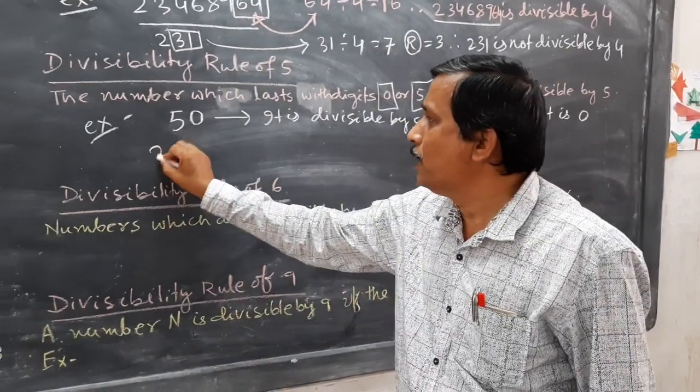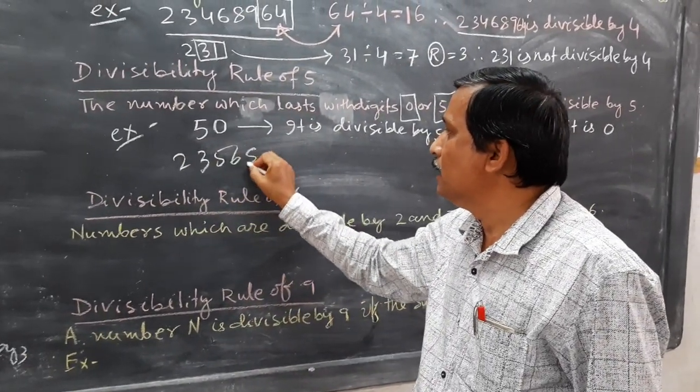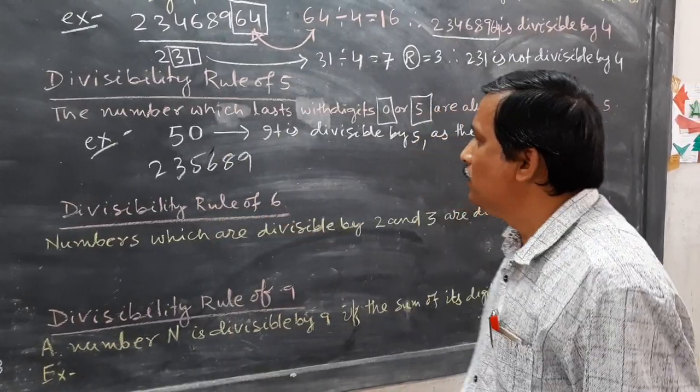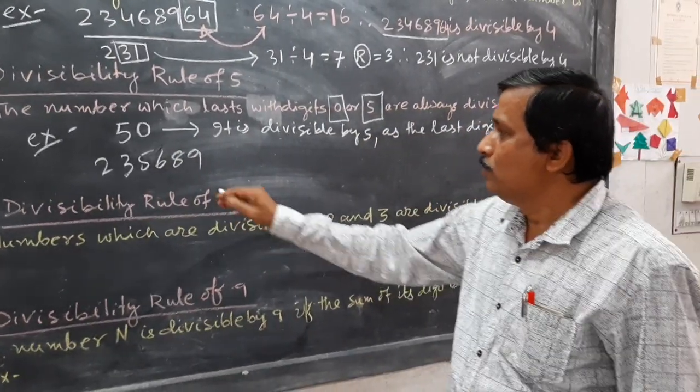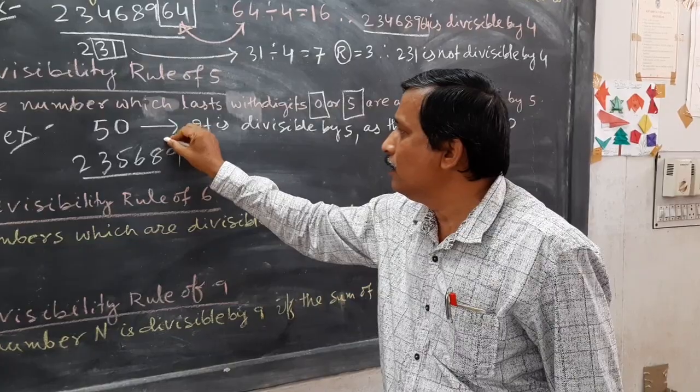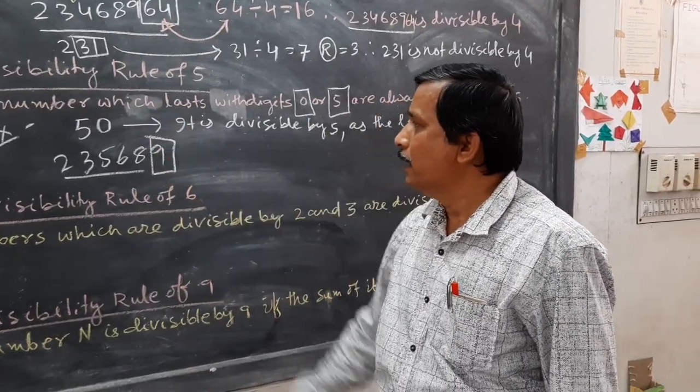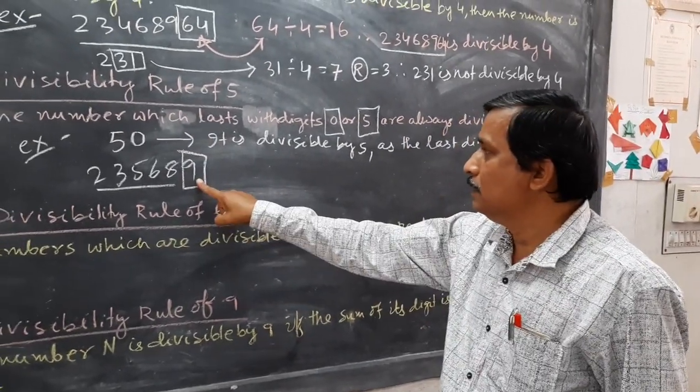Similarly, suppose any big number 2, 3, 5, 6, 8, 9, suppose it is divisible by 5 or not. We don't care about the rest, we only care about the 9, the last digit.